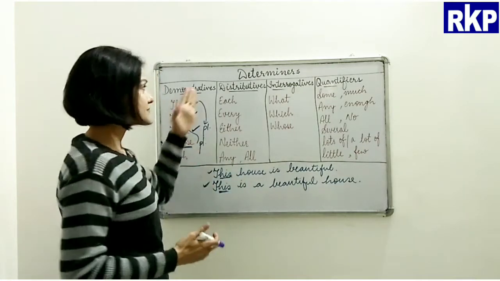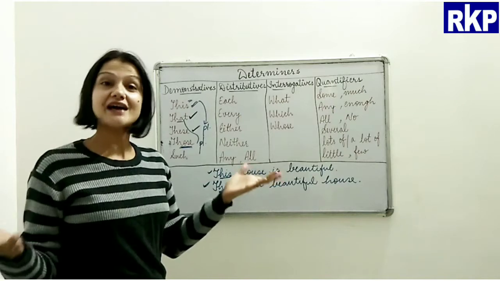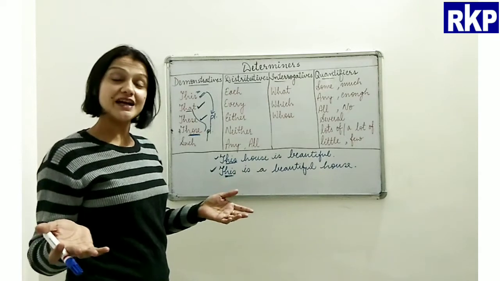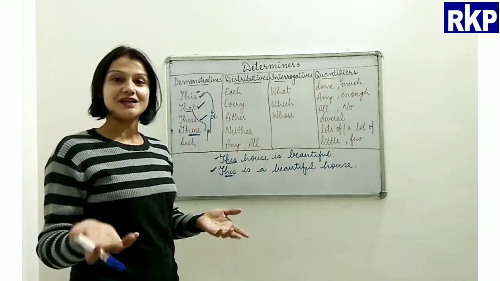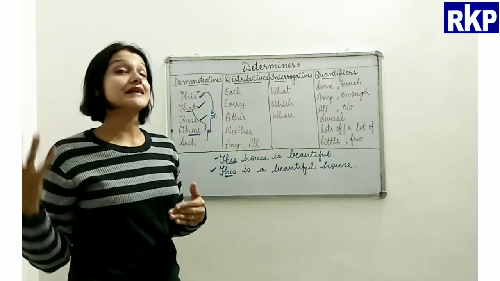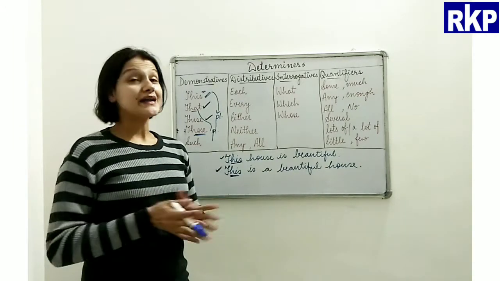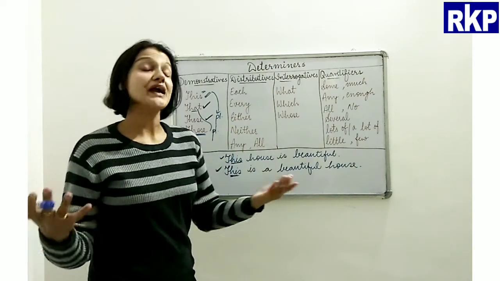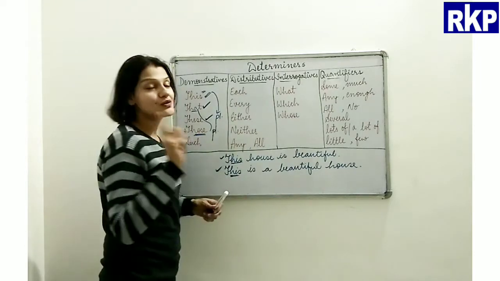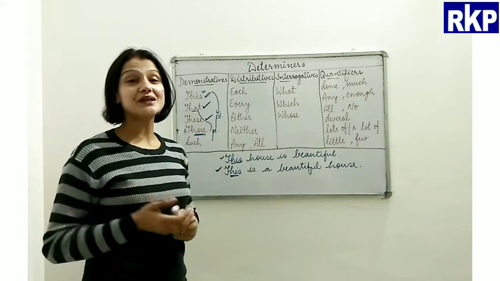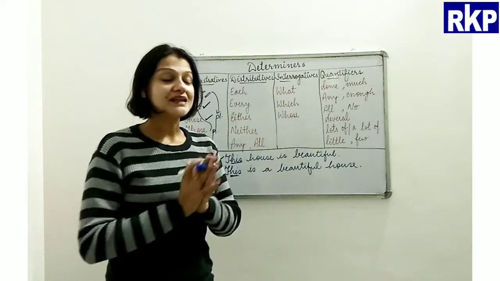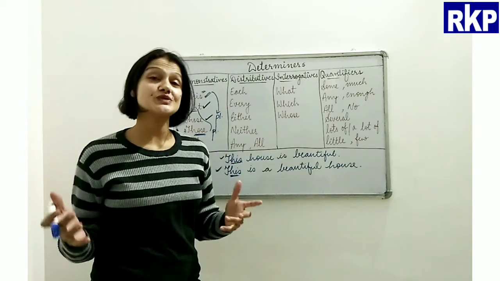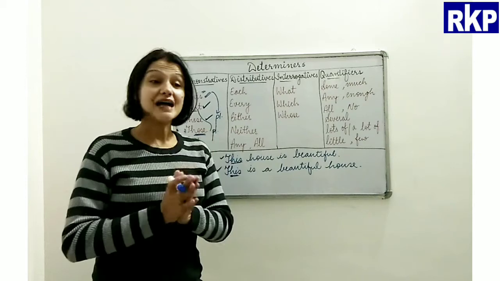So which one is the demonstrative? Basically they are adjectives only. Demonstrative adjectives, interrogative adjectives, they are basically adjectives only, which are known as determiners. So how to identify whether this particular word is a pronoun or an adjective, that means a determiner? Beta, you have to understand and remember this.